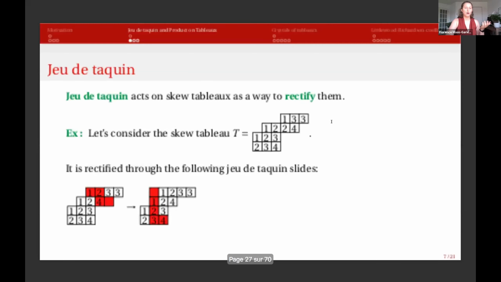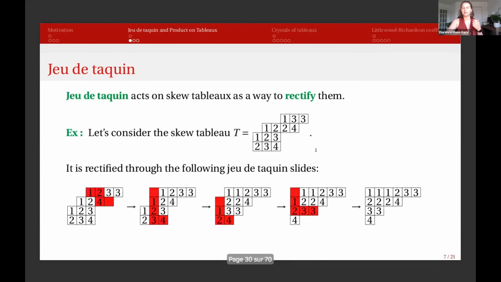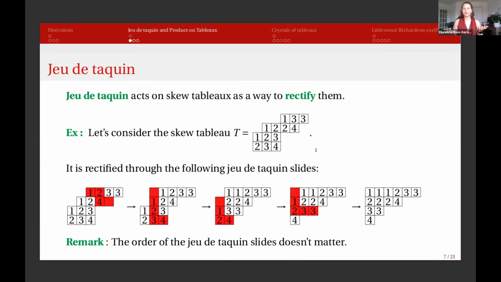So we can keep going by taking a next empty corner, going again and again until we have a straight shape. And something really important is that whatever order we take, it doesn't matter, we'll get the same tableau in the end. So we can pick whichever empty corner we want, we'll always get the same tableau in the end.